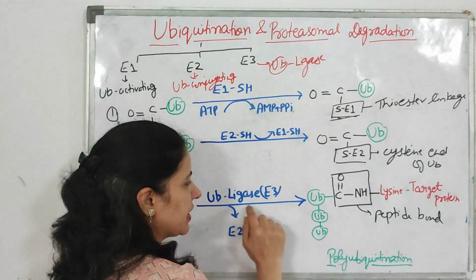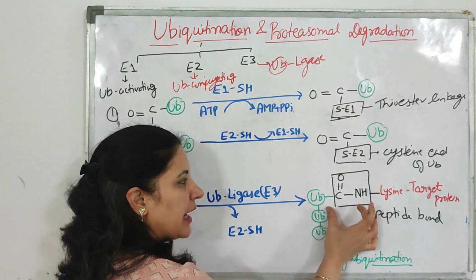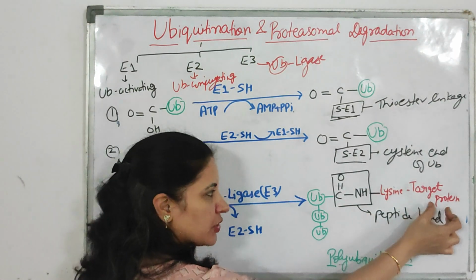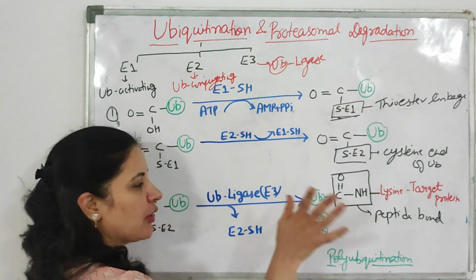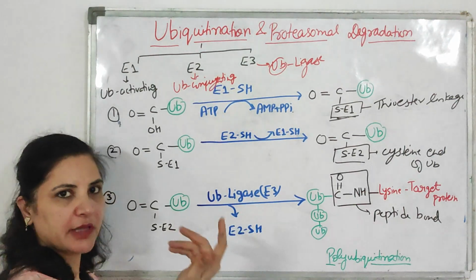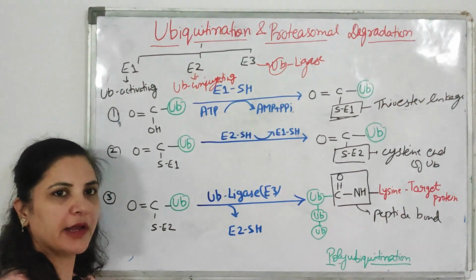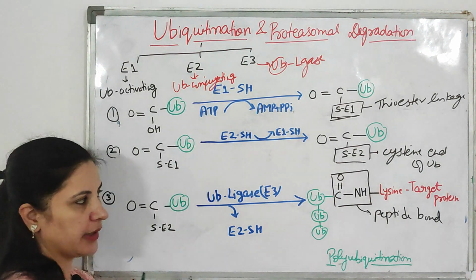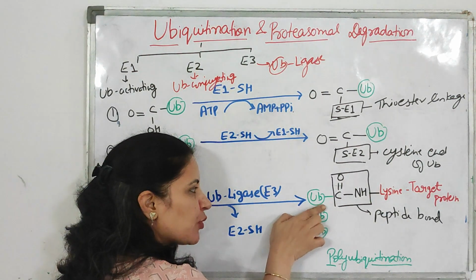When it is attached, this ligase enzyme forms the peptide bond, and there is attachment of the ubiquitin through the lysine portion of the target protein. Then the E2 enzyme will be removed, because its function is over. The only function of E2 is to conjugate the ubiquitin, up to this process.